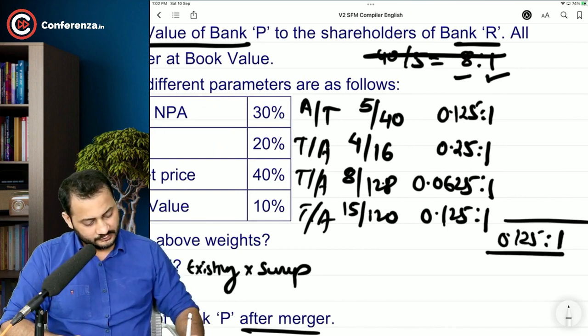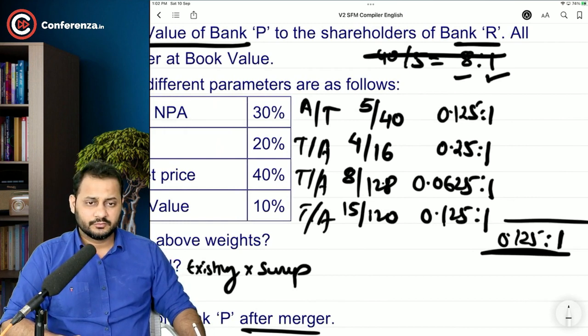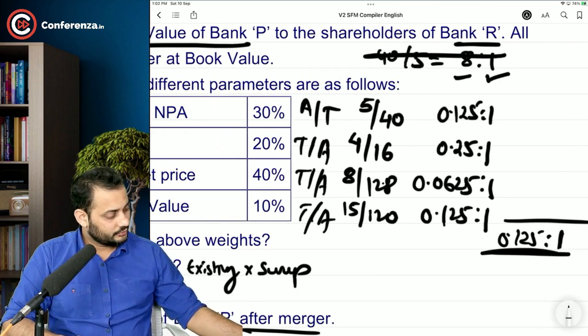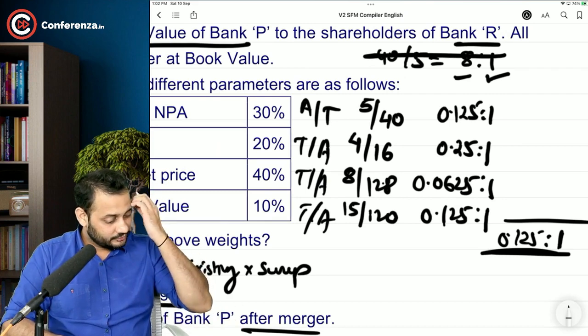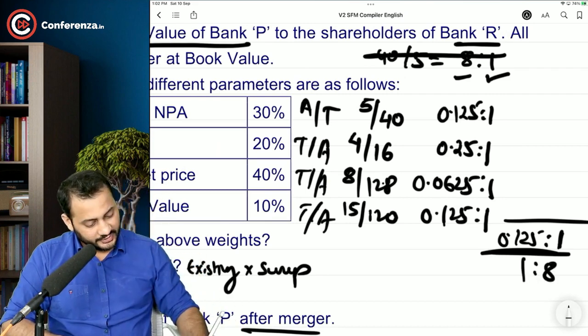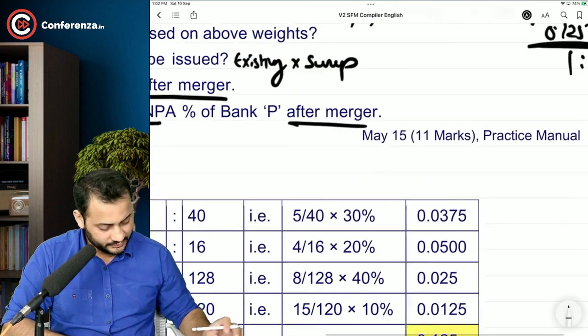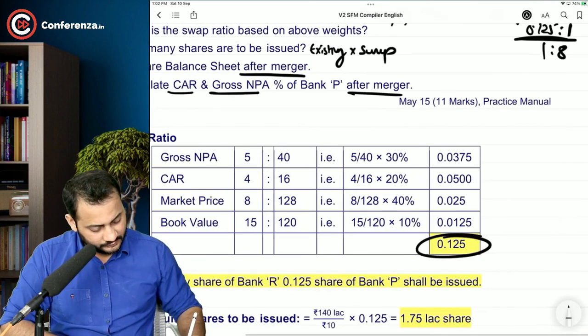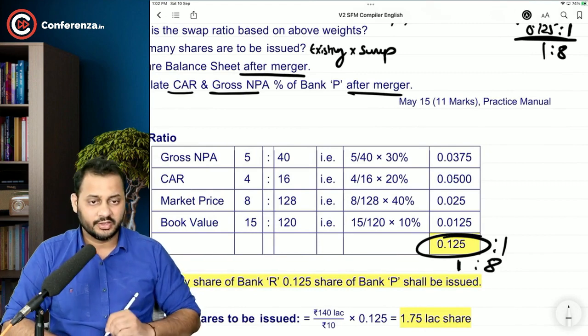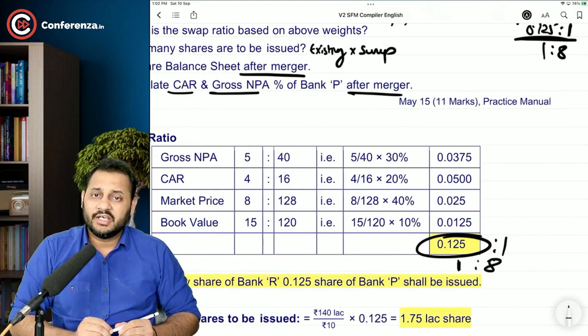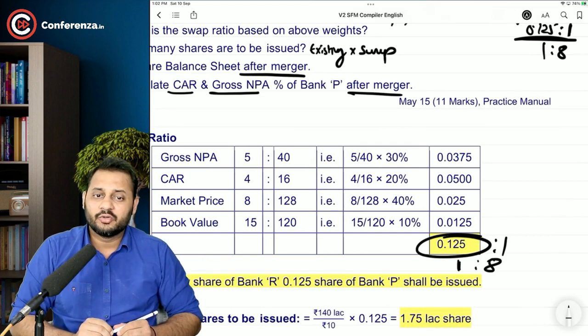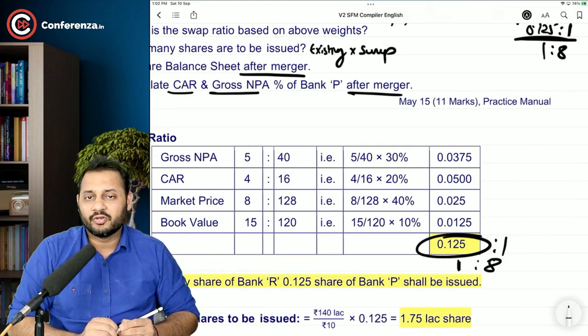0.125:1. That means divided by 1, 1 share for every 8 shares. Let me just calculate it once again. See, 0.125:1, or we can say 1:8 share. For every 8 shares of the target company, you are going to issue only 1 share of your company.